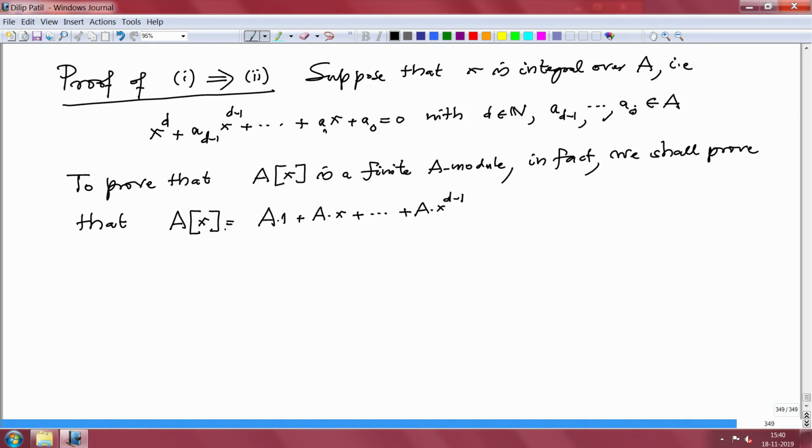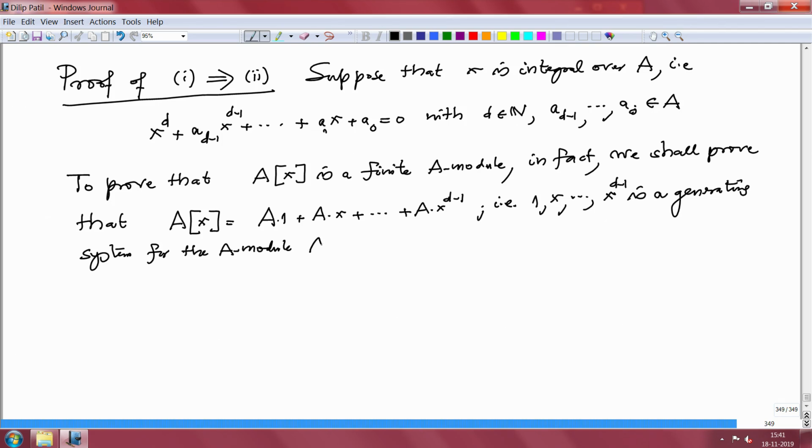That means this equality says every element here is a linear combination of 1, x, up to x^{d-1}. So 1, ..., x^{d-1} is a generating system for the A-module A[x]. Once we prove that, then we are done.